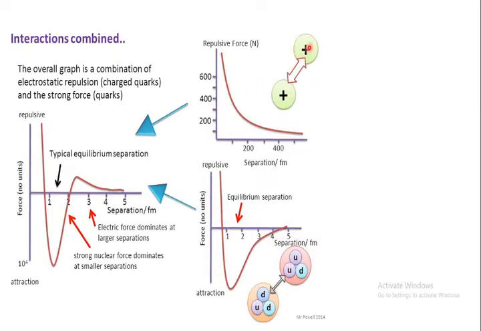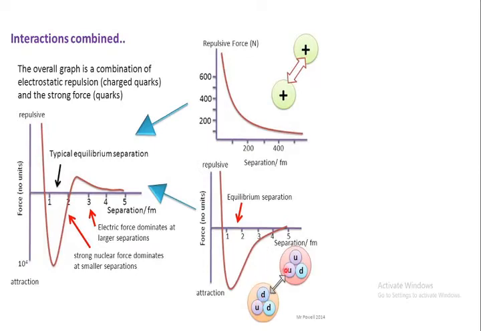When a positive charge approaches another positive charge, the distance decreases and the repulsive forces increase. But in the case of the strong nuclear forces, when these two nucleons come close to each other, the strong nuclear force increases between them.